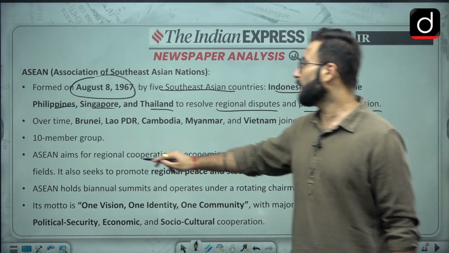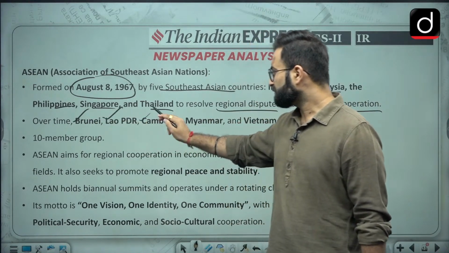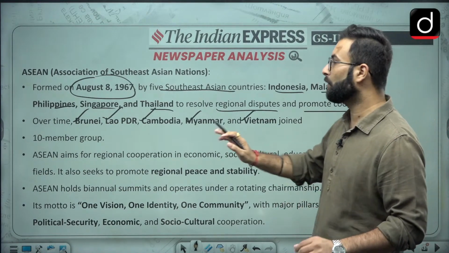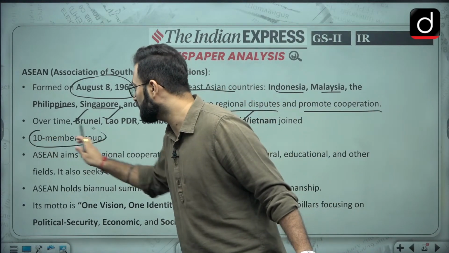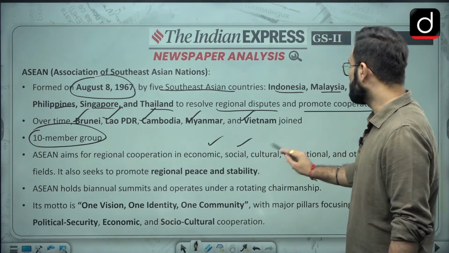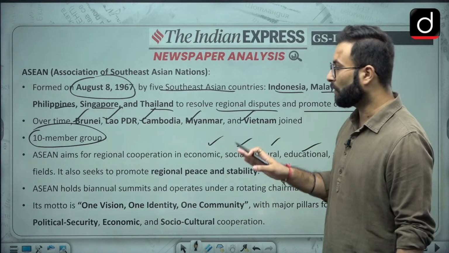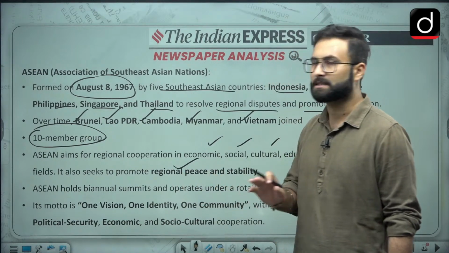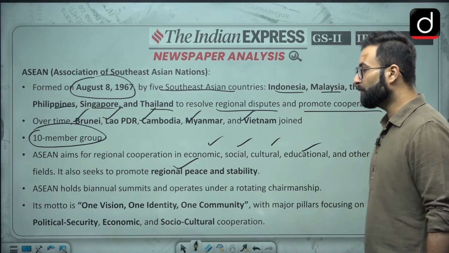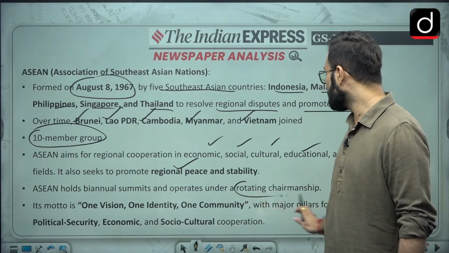Later on Brunei, Laos, Cambodia, Myanmar and Vietnam also joined. So right now a total of 10 members are there in the ASEAN group. ASEAN aims for regional cooperation in the economic, social, cultural, educational and other fields. It also seeks to promote regional peace and stability, a very general goal. ASEAN holds biannual summits and operates under a rotating chairmanship.